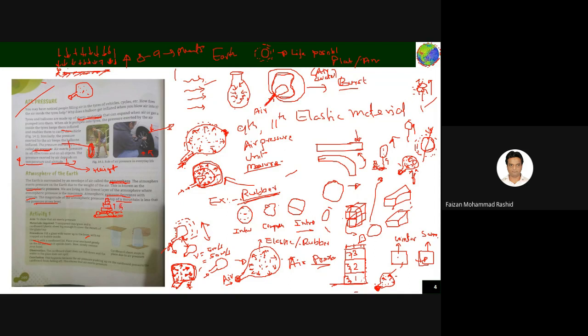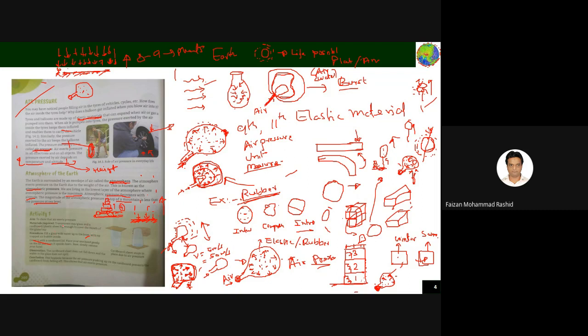Four pillows are there. Similar thing is about the air also. On the earth surface you have all the air, so the weight of the air will be higher at the lower surface, because all the air present at the top will exert force on it. So as you move up, the atmospheric pressure will decrease, and atmospheric pressure will be maximum on the Earth's surface. So this is an activity to show that air exerts pressure.